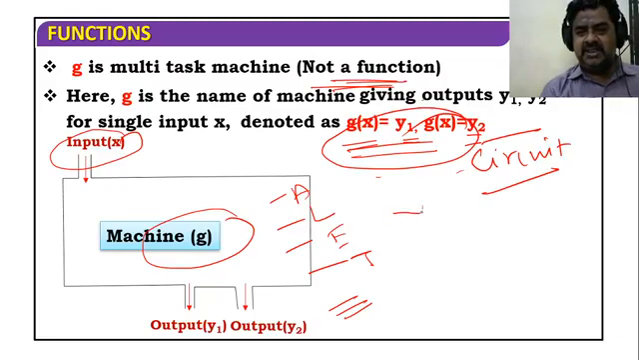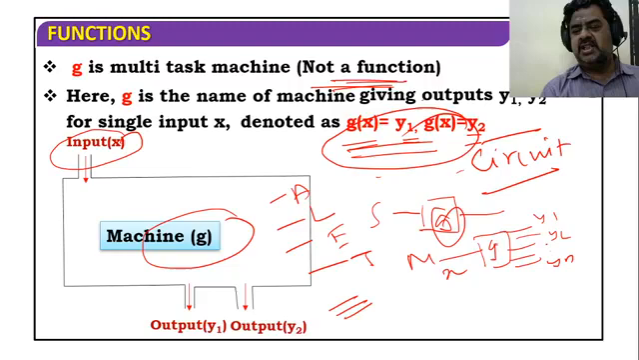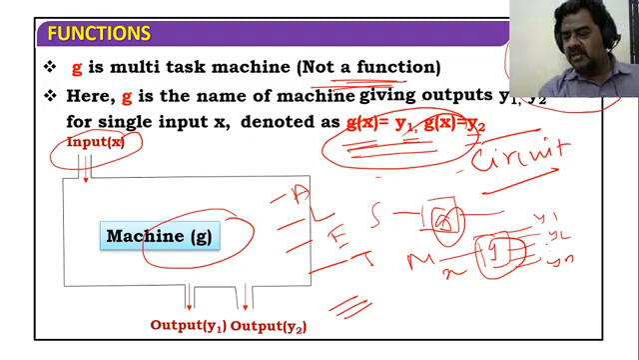In circuit theory, input, output, single task. Multitask means one input, several outputs, whatever it may be: y1, y2, etc., yn, x. Either g or f, nothing to worry about. Try to draw these two diagrams and simplify that.